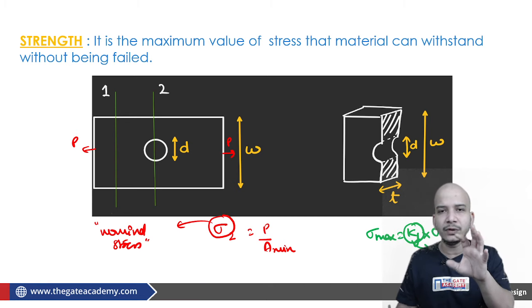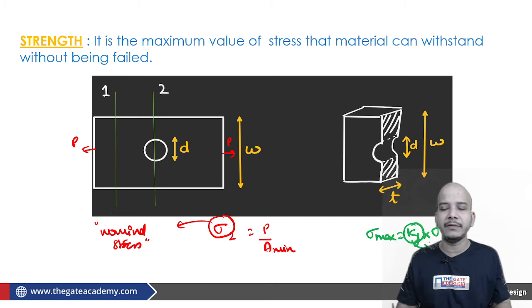This is something you just have to listen to, and once we proceed you will be able to understand. Right now what I am saying is that it is not the sigma 2 corresponding to which we are going to design, because sigma 2 is not the maximum stress in the component. It is sigma max, which is calculated with the help of this factor, called the fatigue stress concentration factor, and it is always greater than or equal to 1.